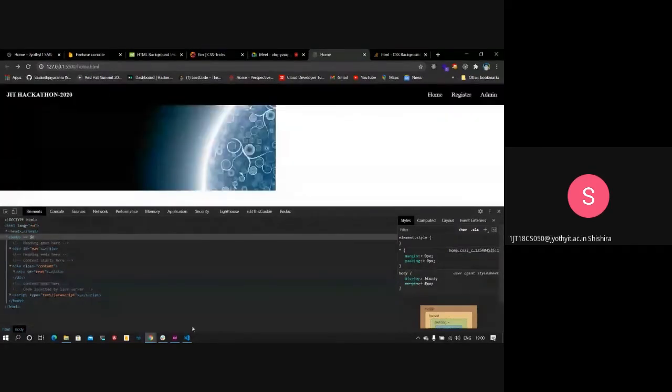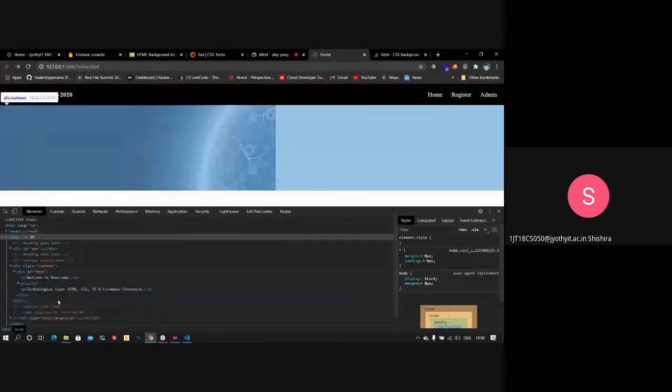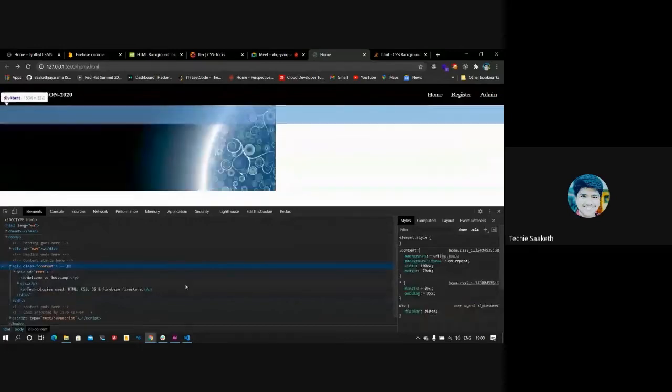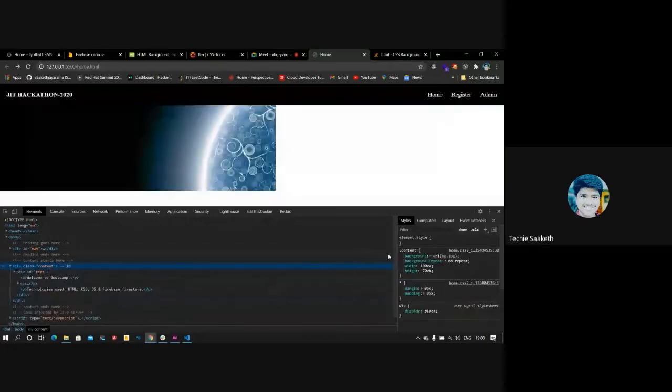Now we can see here we have set the background property to content, and here you can see all the styles of that content. We'll try increasing its width, we need to have it a little bigger. What I can see here is the width is getting bigger, but the image isn't.